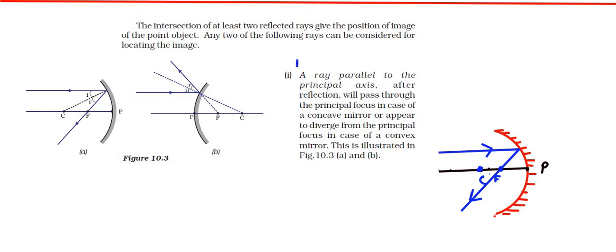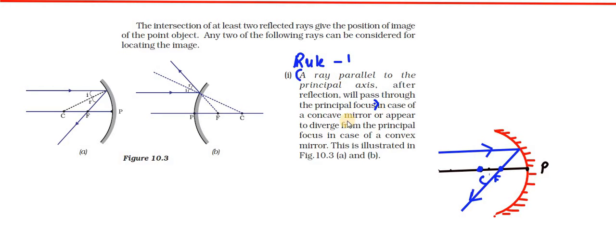So rule 1: when a ray of light parallel to the principal axis falls on the concave mirror, while reflecting back it will pass through the principal focus. Suppose this ray is moving parallel to the principal axis; after reflection, it will pass through the principal focus. This is the first rule.